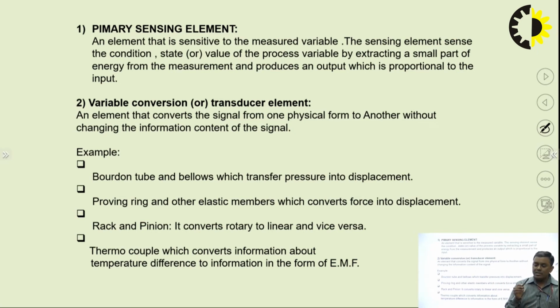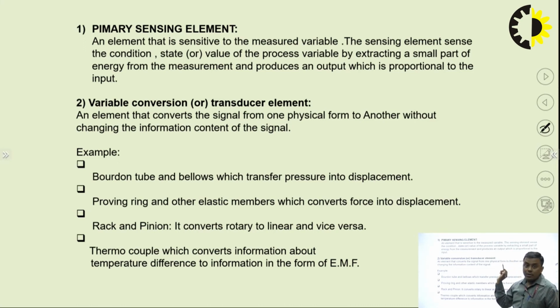If this is the digital thermometer, what will it do? Primary sensing element. Obviously, the tip of this thermometer must be sensitive to the temperature. So that tip, that bulb, is the primary sensing element. That's what is written here: an element that is sensitive to the measured variable. The quantity which has to be measured, for that it must be sensitive. So that is the primary sensing element.